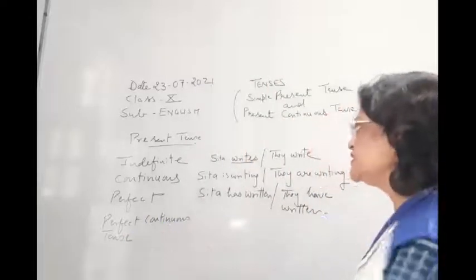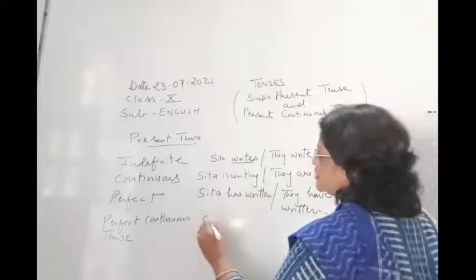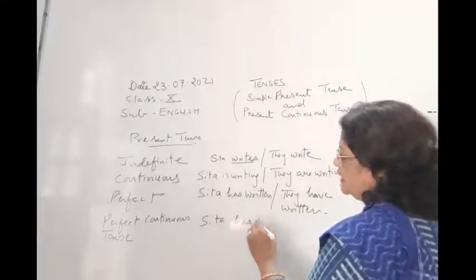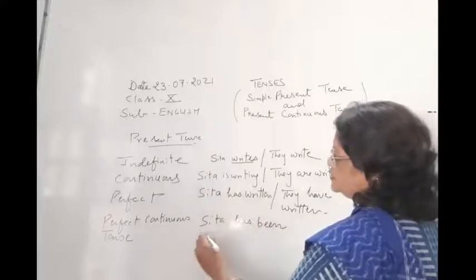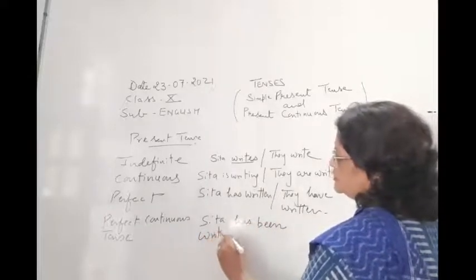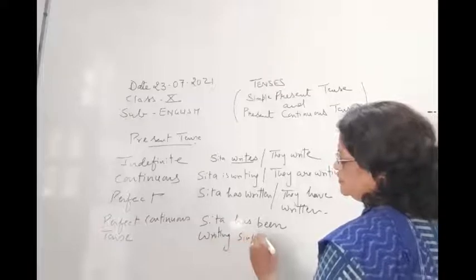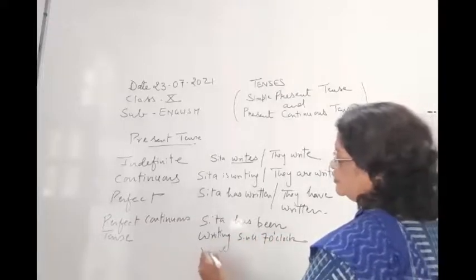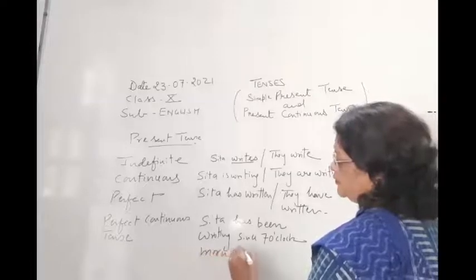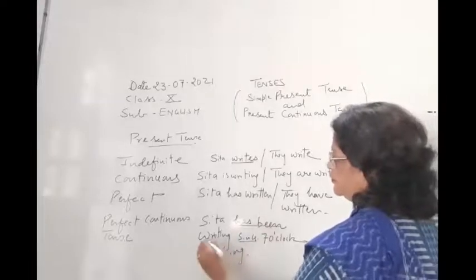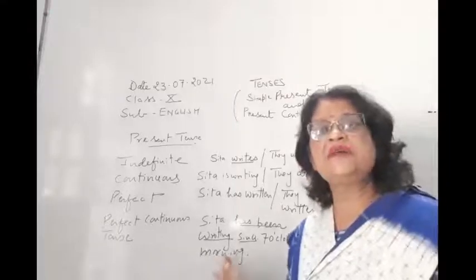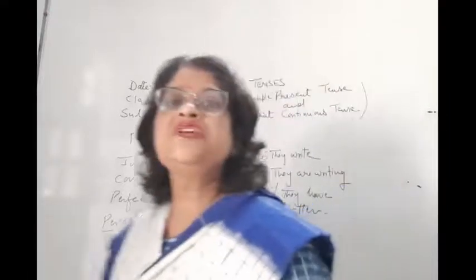Perfect continuous means, children, a work has started in the past and it is still continuing.